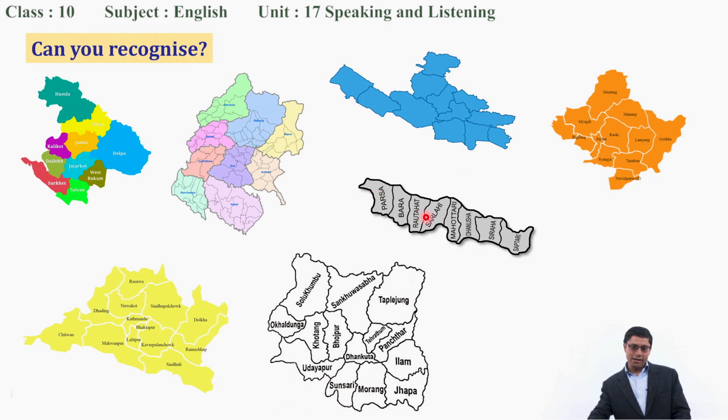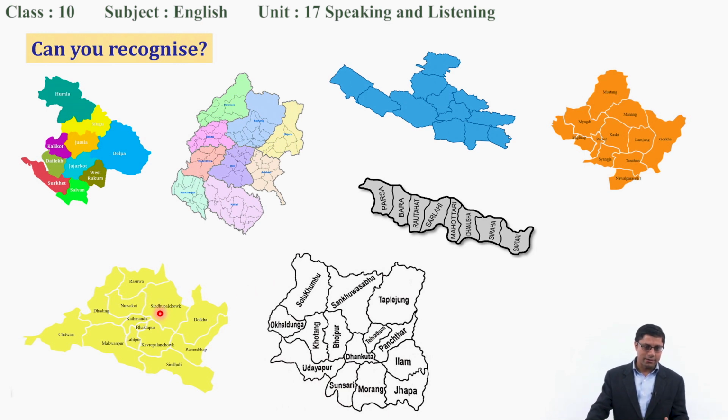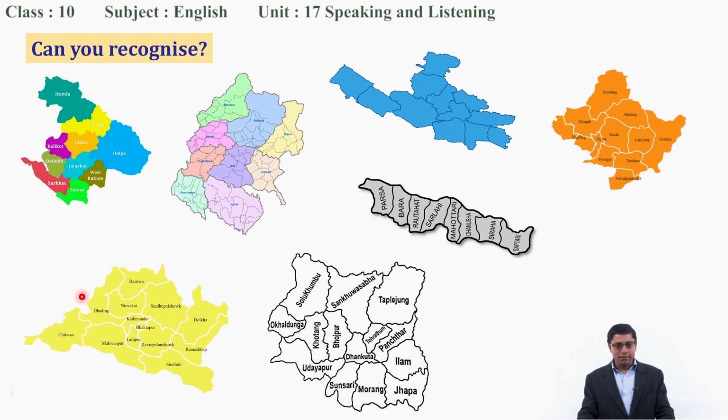Okay, next one. I hope from the map you can easily recognize this one. Which province is it? Okay, it's Madhes province. That's good. Now, let's look at the next map. Can you recognize which province it is? Okay, this is Bagmati province.